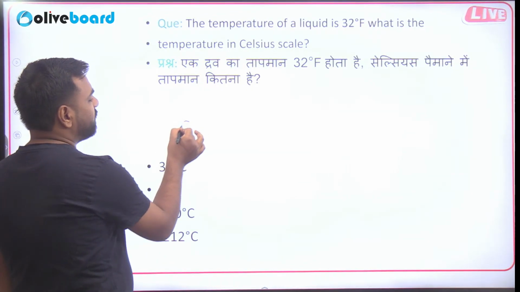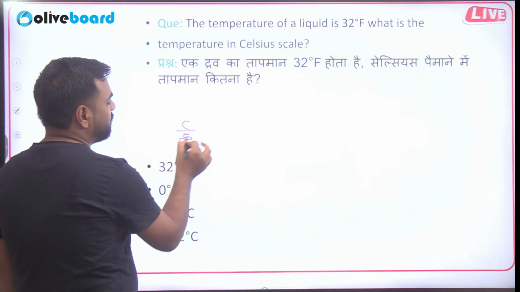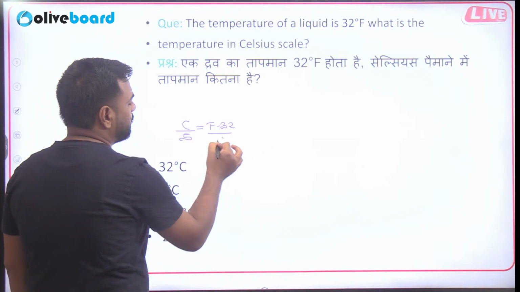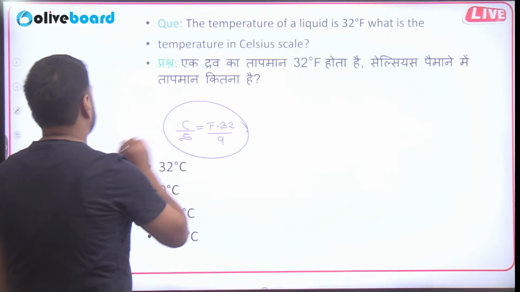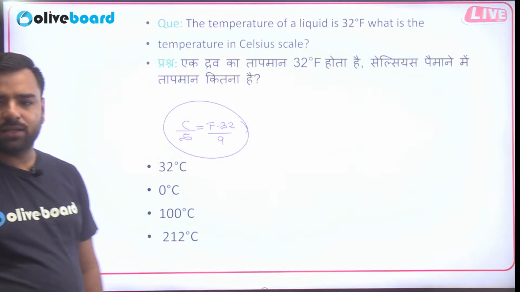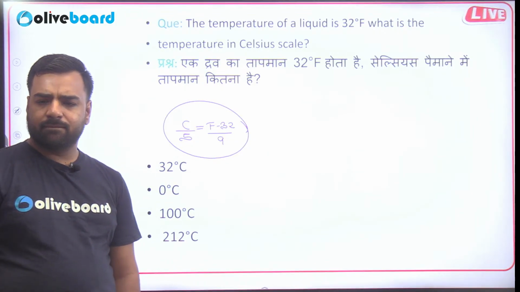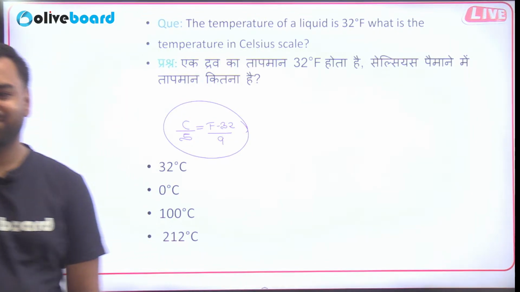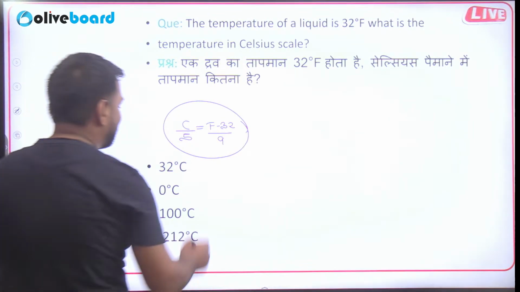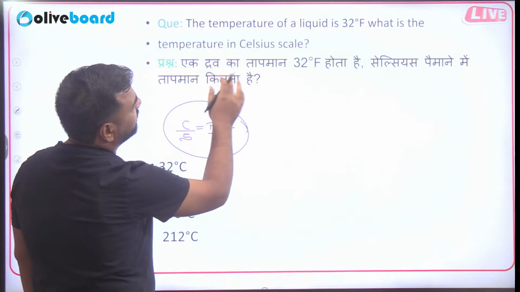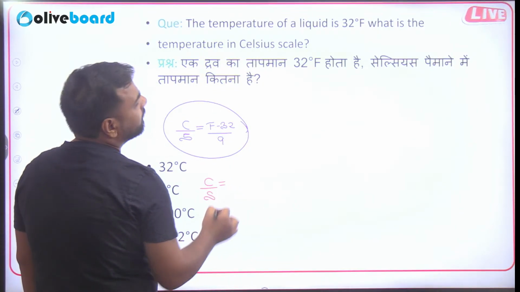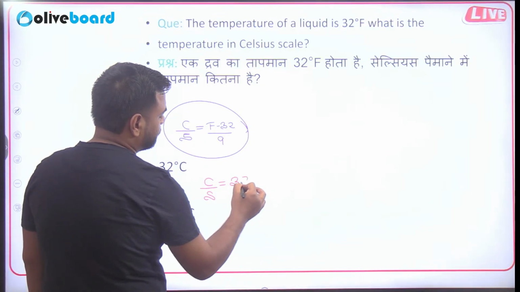So you need to use the formula C by 5 is equal to F minus 32 by 9. This is the general formula. Please try to use it. So C by 5 is equal to F minus 32 by 9. I guess now you can answer. Guys, what are you waiting for? So here, okay, let me help you out. You need to calculate the temperature in degree centigrade. So it will be C by 5 is equal to, where degree Fahrenheit is 32.